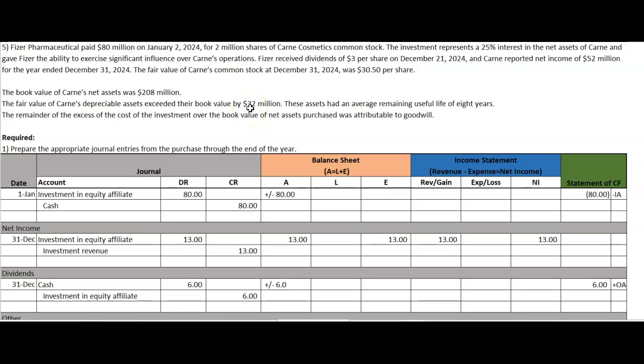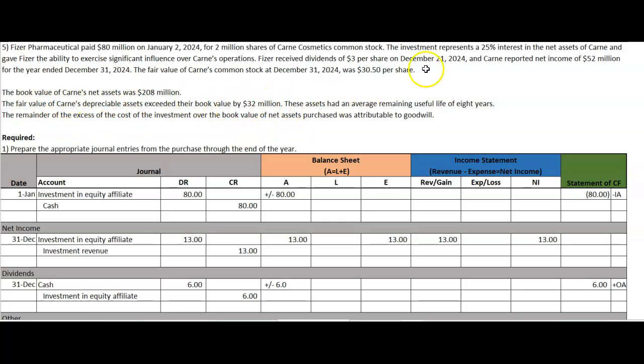So had we brought those on, we would take that $32 million, we would need to depreciate those, and at that point, as we depreciated, it would reduce the net income. So anytime that happens, when the fair value exceeds their book value, if it's a depreciable asset, then we have to go in and we have to make an adjustment. These assets have an average remaining useful life of 8 years. So again, their total assets fair value exceed by 32.